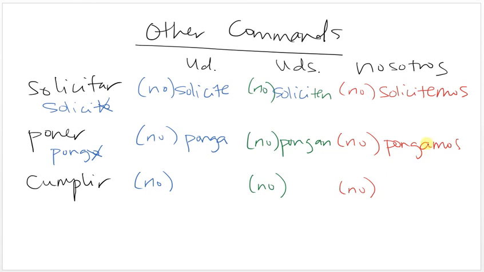Let's set the table. Okay, for cumplir, go to the yo, which is cumplo. Drop the o, add the opposite ending. The opposite ending for IR verbs is an a again. So cumpla or no cumpla. For ustedes, cumplan or no cumplan. And for nosotros, cumplamos or no cumplamos. Just the opposite ending.